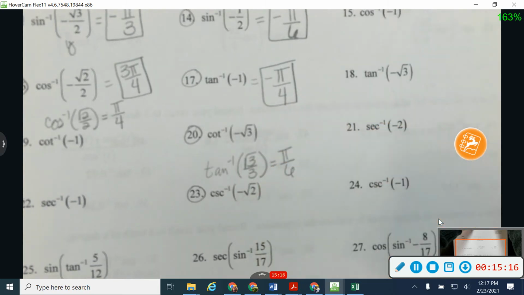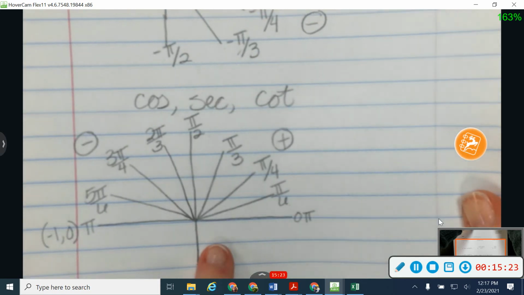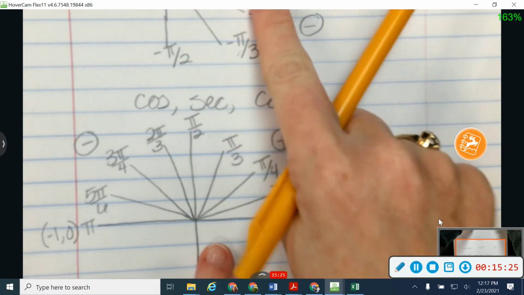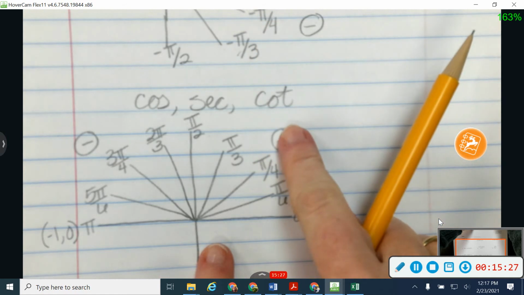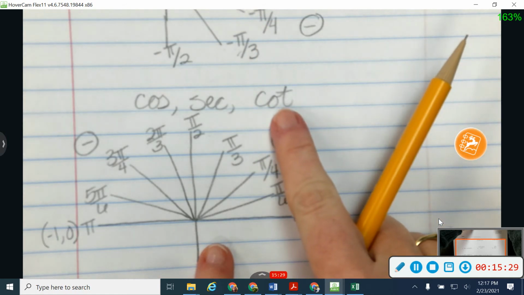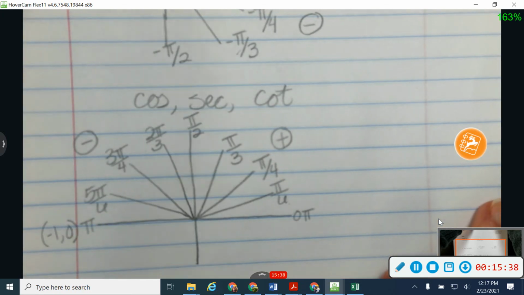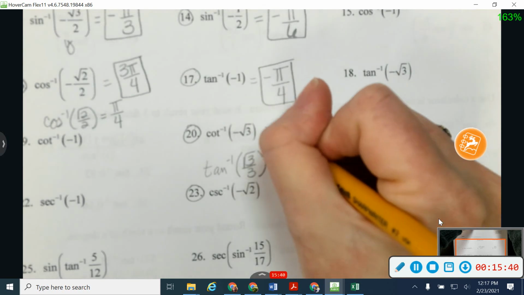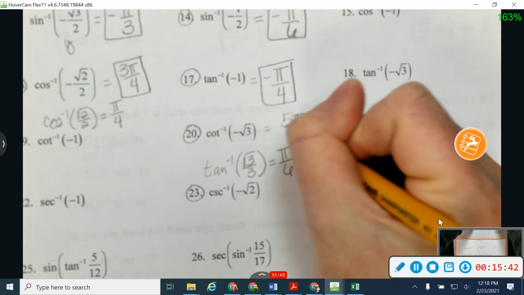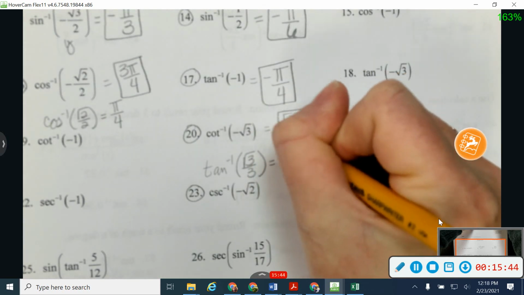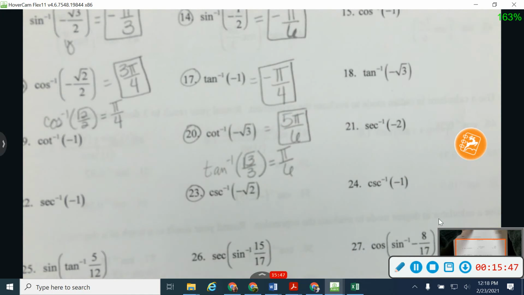But what's tricky about cotangent is that because it's negative, I need to go and use this picture. Do you see how tangent and cotangent use different pictures? So before I answer, I need to go to my cotangent picture. I'm working with a reference angle of pi over 6. So my over 6 angle is going to be 5 pi over 6. So you can only use the answers that are on their picture.